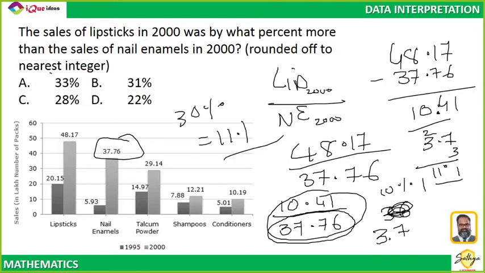So the answer cannot be more than 30%, because 11.1 is 30%, and 10.41 will be slightly less. That means 28% is my answer.